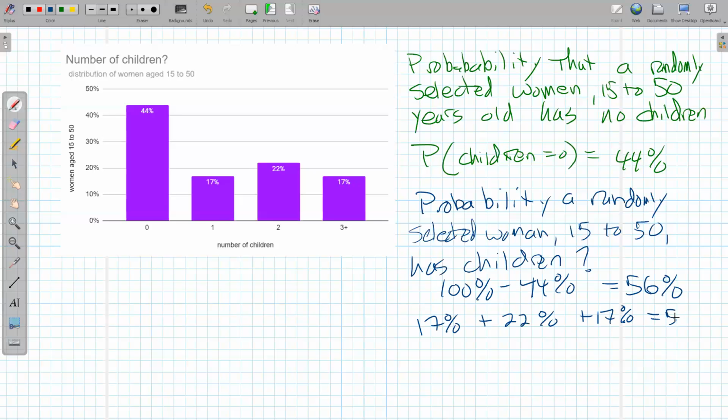And again, that should give me 56%. Now, sometimes in tables and charts like this, there'll be a little bit of rounding error. These come out nice. They happen to work out to 100% total for all possibilities, because a woman can either have 0, 1, 2, or 3 or more. There aren't any other options. So we should have 100% of women when we look at all possibilities.